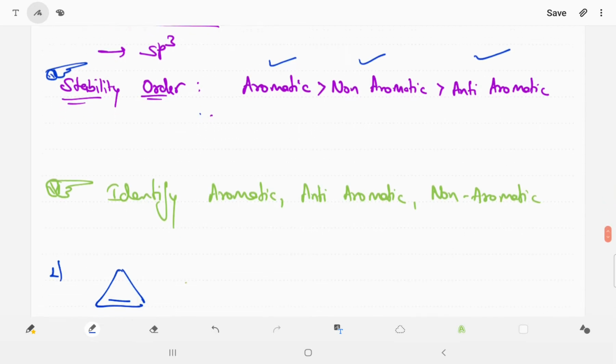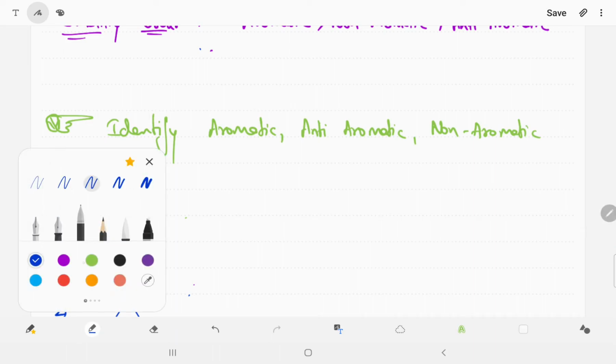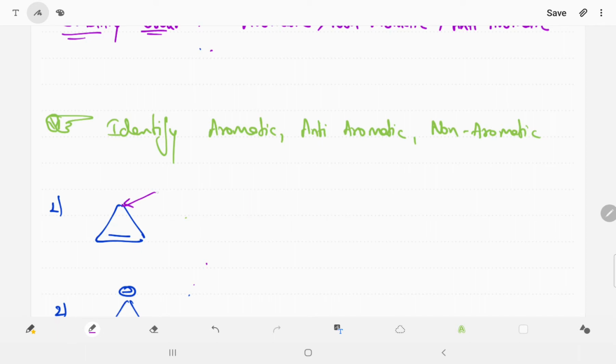Now we go with some questions, in which we identify aromatic, anti-aromatic and non-aromatic. In example number 1, you can see that this carbon is sp3 carbon, and there are 2 pi electrons. So this is non-aromatic.